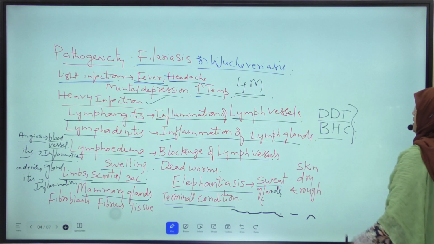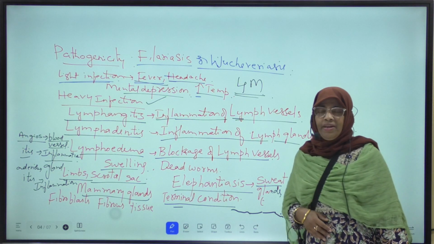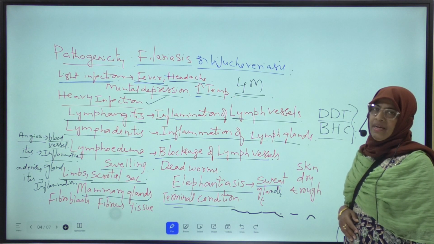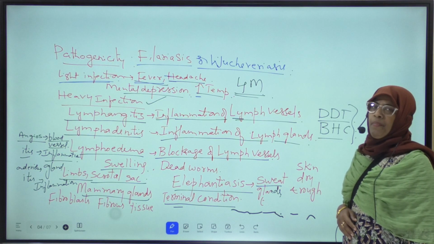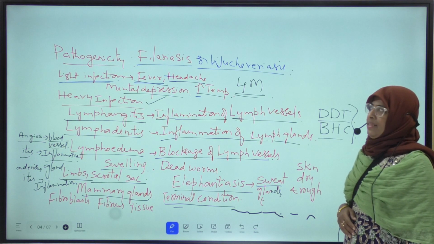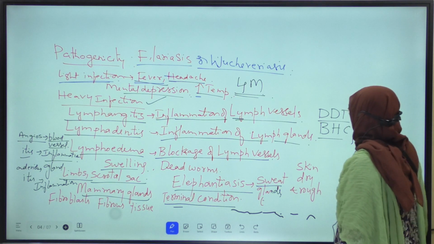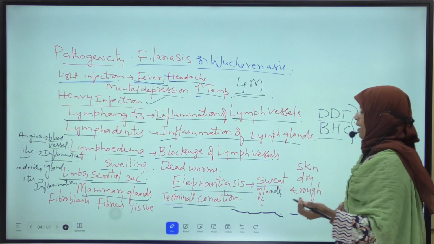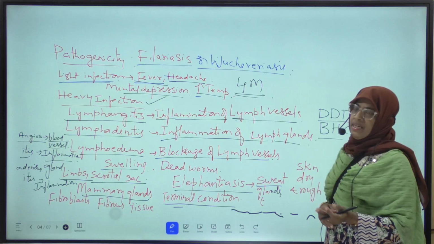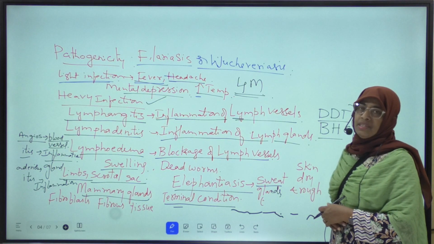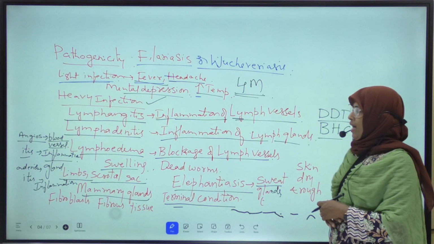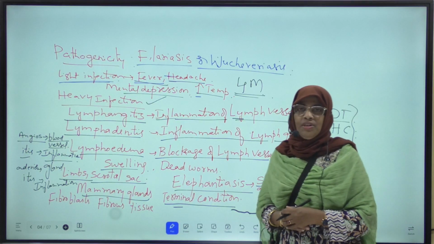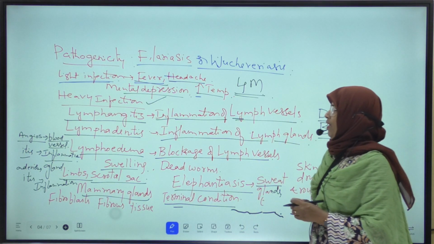Next, by culturing larvivorous fishes like Gambusia and insectivorous plants in the mosquito breeding places, we can eradicate the female Culex mosquito so that we can prevent filariasis. Next, by spraying kerosene and pyrethrum oil in the mosquito breeding places, we can control this disease. Okay, this is about the prophylaxis or prevention methods of filariasis.